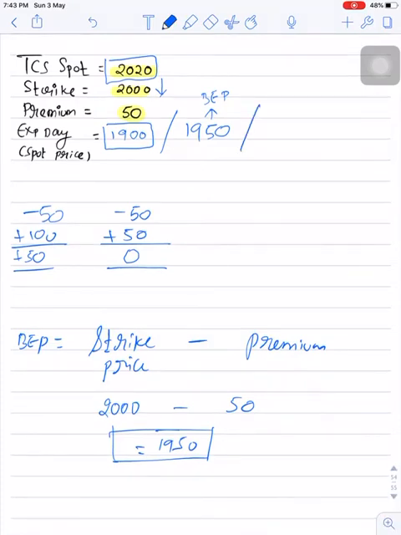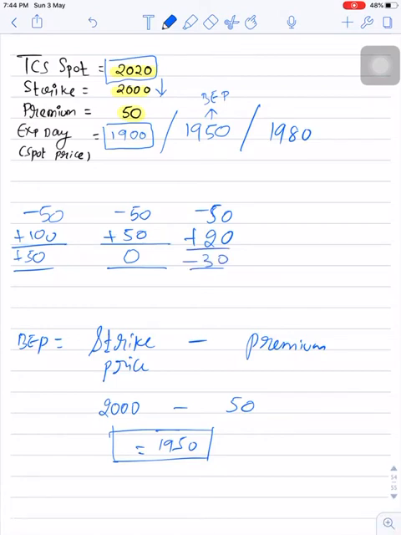Let's take another scenario. Let's say the price closed at 1980. So write down first the premium of minus 50, because as a put buyer I have to pay 50 rupees, so that's why it is an outflow, plus 20, because the view is correct, the price closed below 2000 by 20 rupees. So now as a trader I will sell TCS which has a value of 1980 for 2000, hence I will make 20 points.